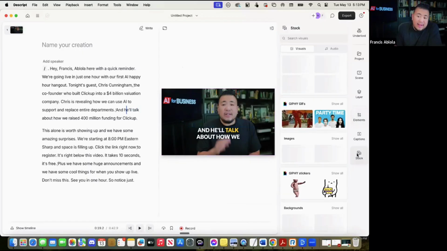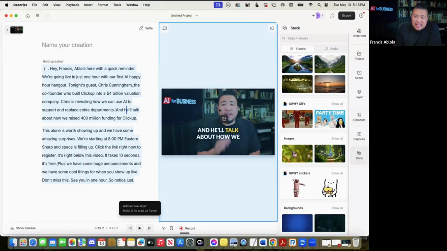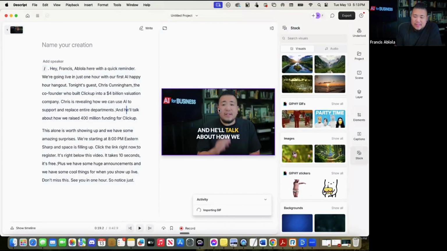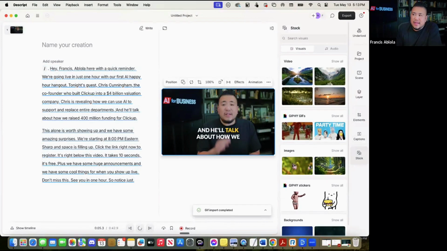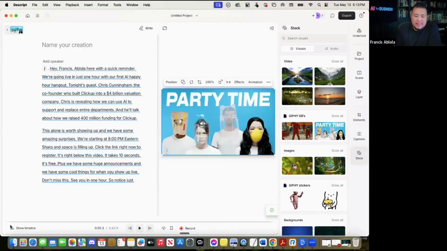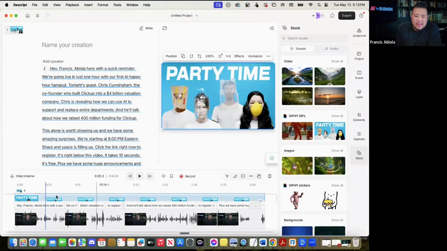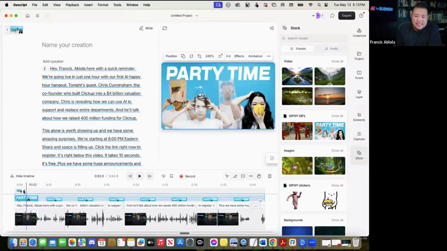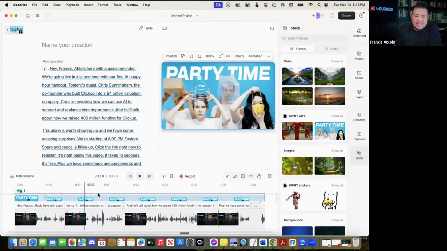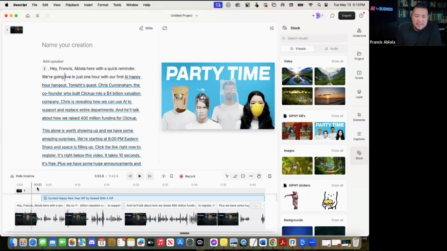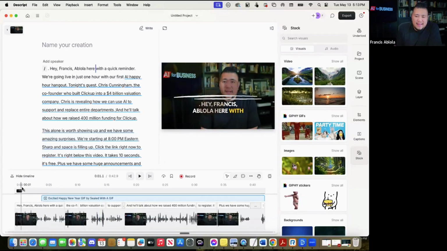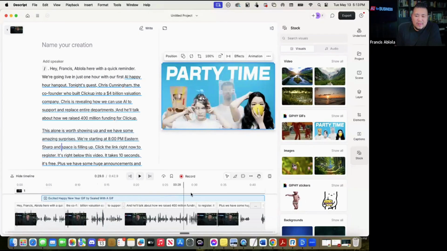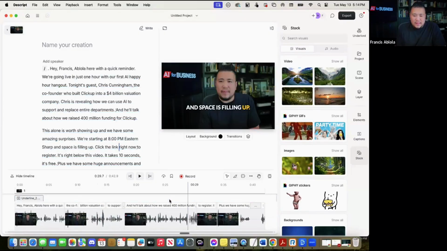Then when I'm ready, I can add stock videos to this inside the video as well. I can add those, import images, all of this without having to be a professional editor, right? So all of that is in there throughout that time. If I wanted to edit things on the timeline, like there's that party time graphic that I just added, right? I can edit this. I can remove this if I wanted to. I can move it here and I can add that in. I can get crazy with this stuff the more you use it. So it's a really powerful tool.